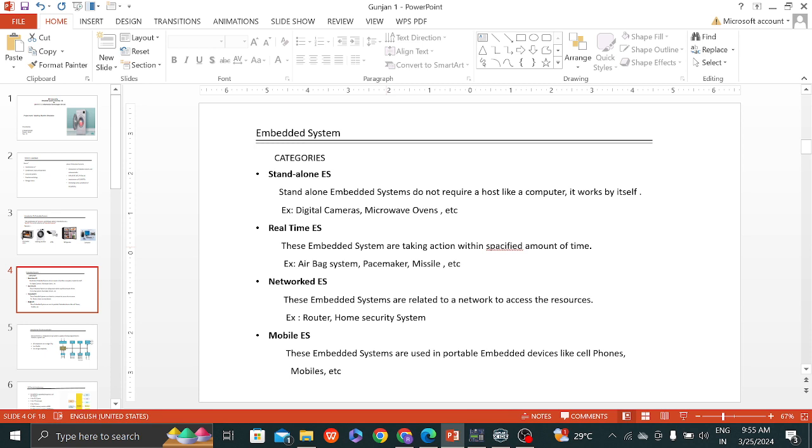Network embedded systems are connected to a network to access resources, for example routers and home security systems. Mobile embedded systems are used in portable devices like cell phones.